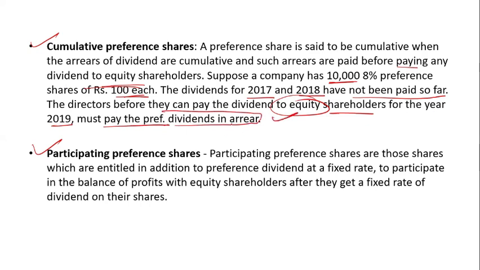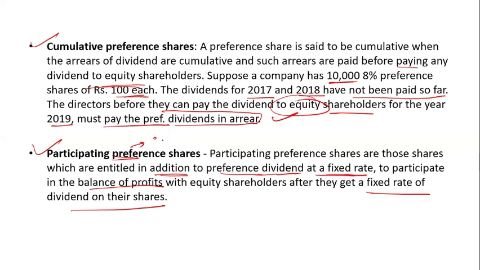Okay, so in the case of a preference share, if it is a cumulative preference share, it carries a cumulative right. Now in the participative preference share, these are those shares which are entitled, in addition to the preference dividend at a fixed rate, to participate in the balance of the profit with the equity shares after they get a fixed rate of dividend. That means participative preference shareholders also have the right to participate in the profit of the company.